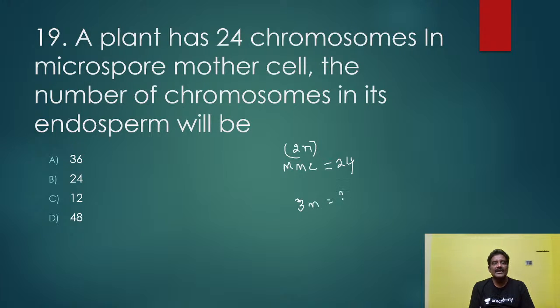How many chromosomes are there? n is equal to 24 by 2, 12. 12 into 3, 36. Here the answer is 36. Okay, and another bit here.